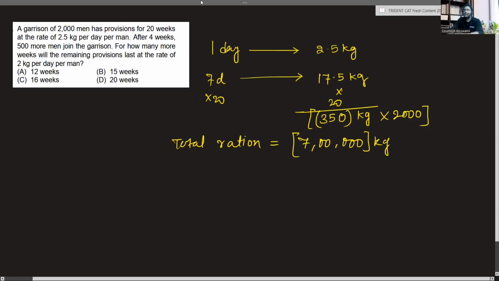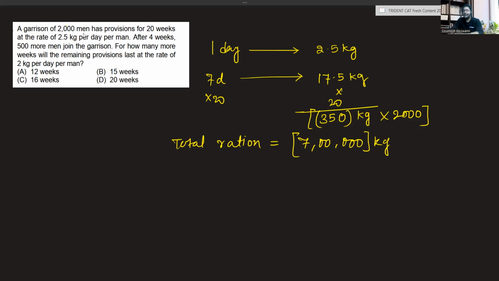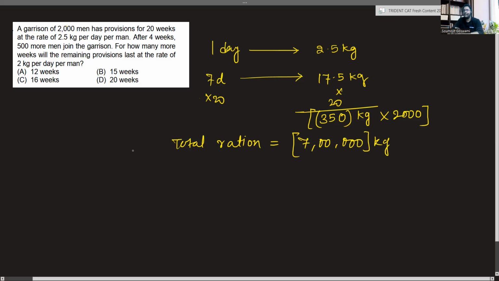Now, there is also something given to us as consumption for 4 weeks. So let's see how much they have consumed in those 4 weeks. Again, going by the same logic, not doing any calculation, just looking at it from a very clean perspective. One man would have consumed 17.5 kgs. How much would 2000 men have consumed? 17.5 into 2000.